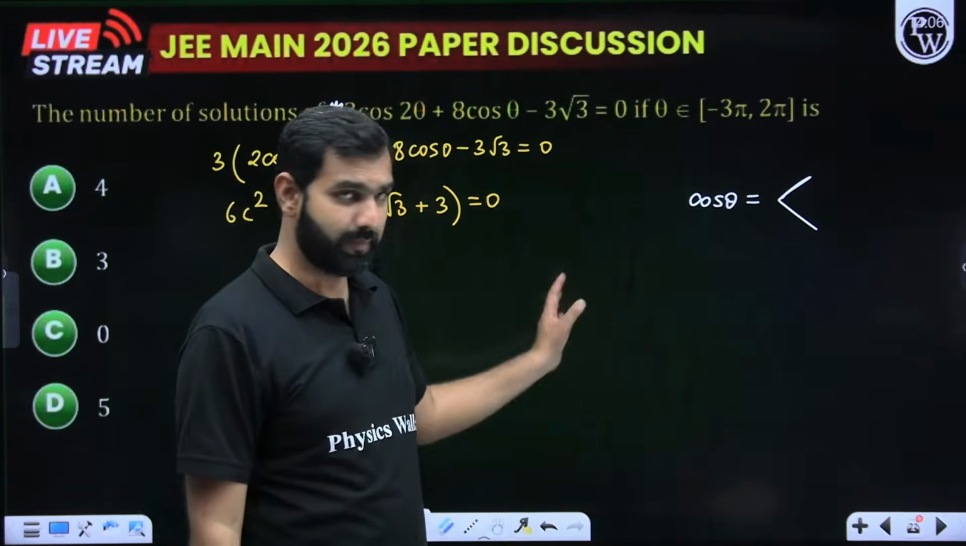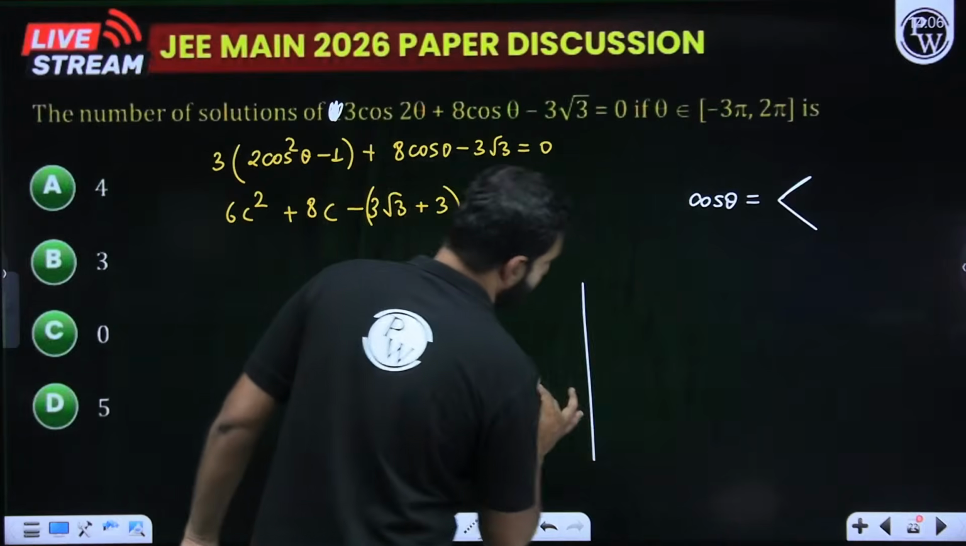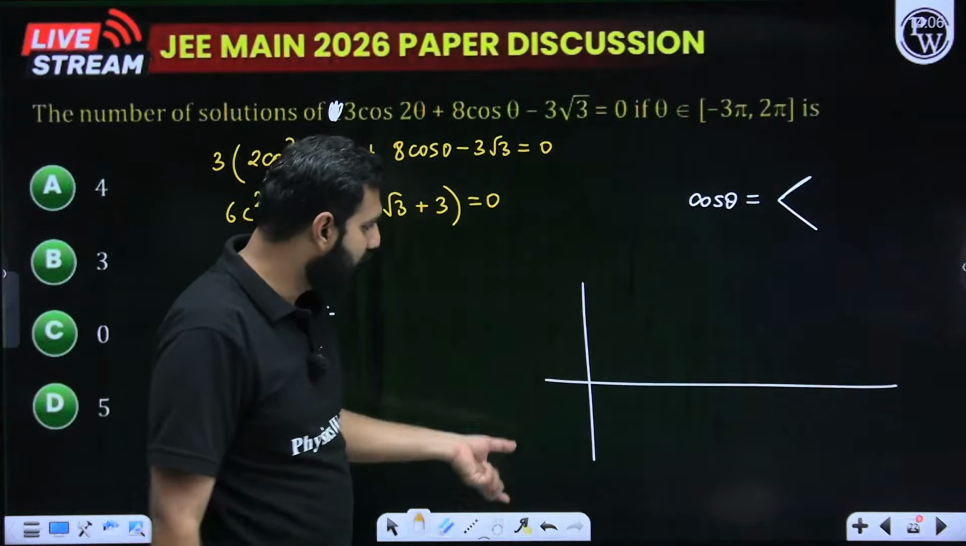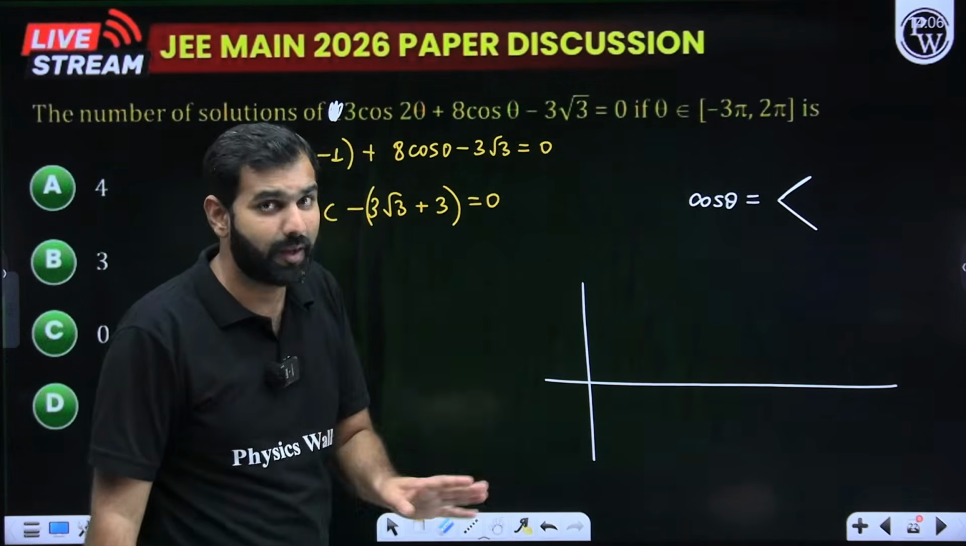So both will be acceptable solutions. But what am I asked? The number of solutions. So if I'm asked about the number of solutions, I need to figure out what value it is, whether it is between 0 to 1 or minus 1 to 0. Otherwise, again, my answer will be wrong.